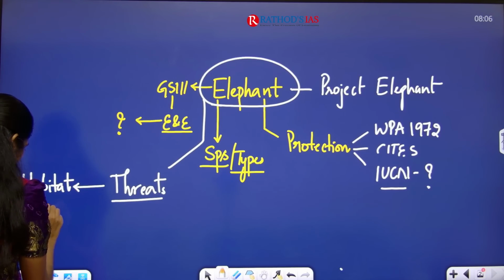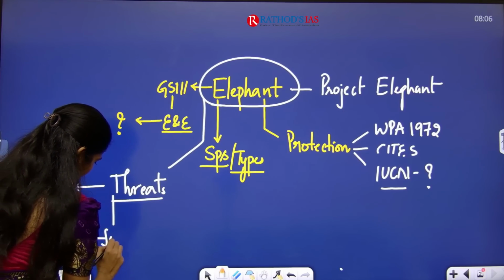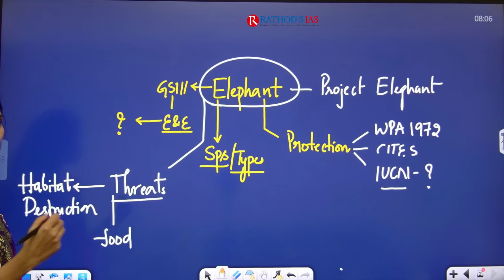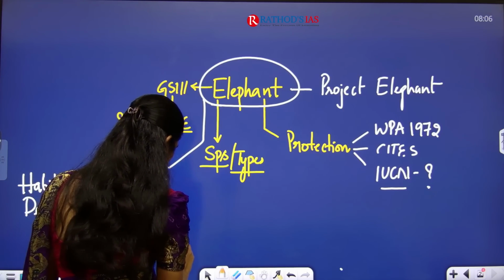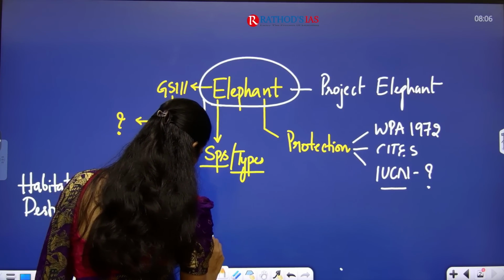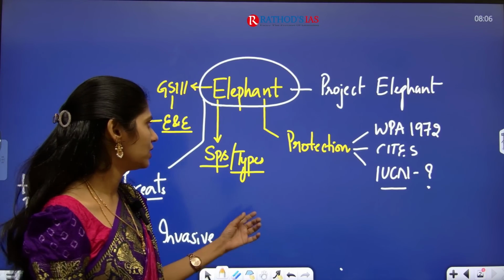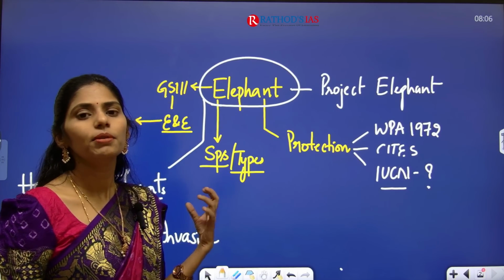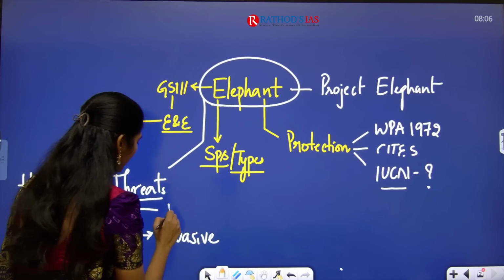Habitat destruction is one threat, and there is no proper food supply. So why do they not have proper food supply? Because of the threat from invasive species, for example senna. Because of the growth of invasive species, the elephants cannot feed on this. Because of this there is a shortage of food supply, and even threats from electrocution.